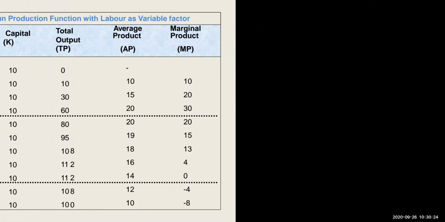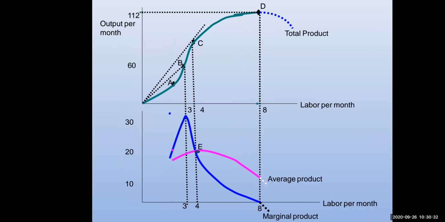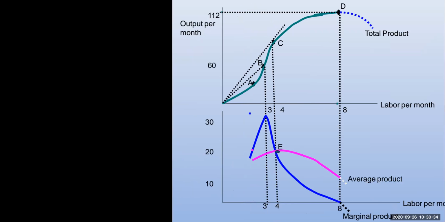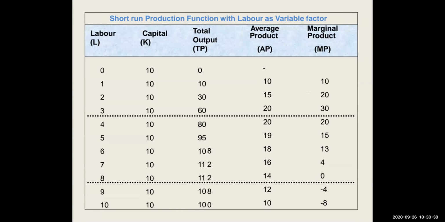So this way I can get my marginal product. To understand this curve, we again need to go back to the table and compare all the three. If you observe this table, the total product keeps on increasing. It is not going negative. So in the first stage it is increasing, and after that it keeps increasing but at a diminishing rate.